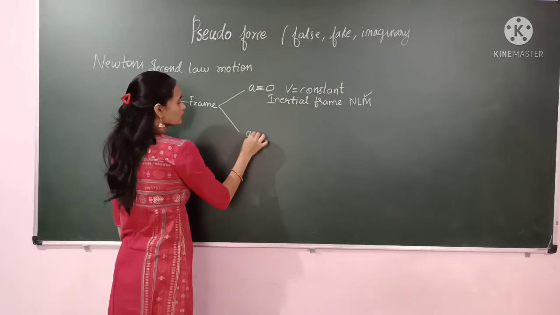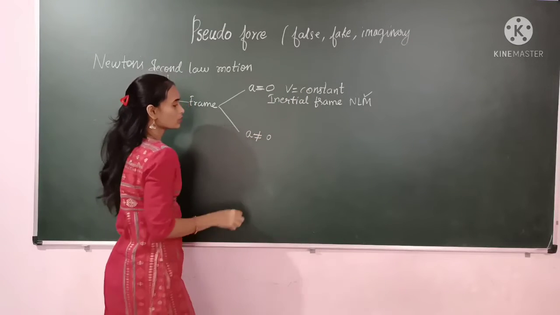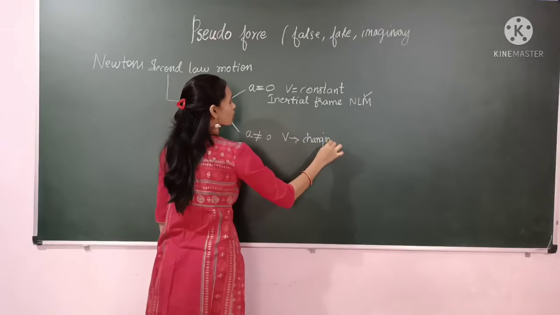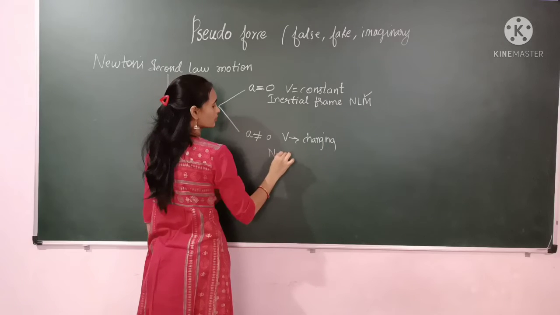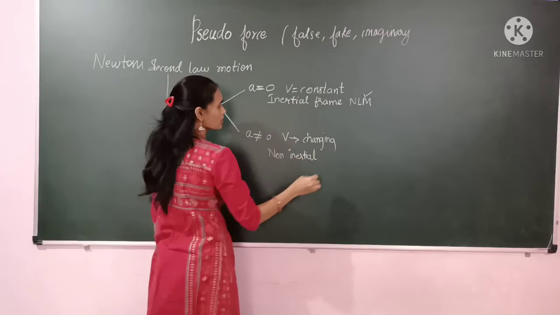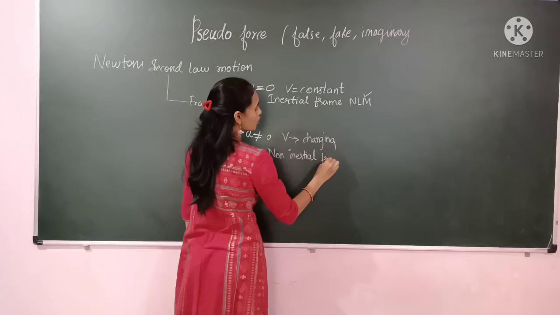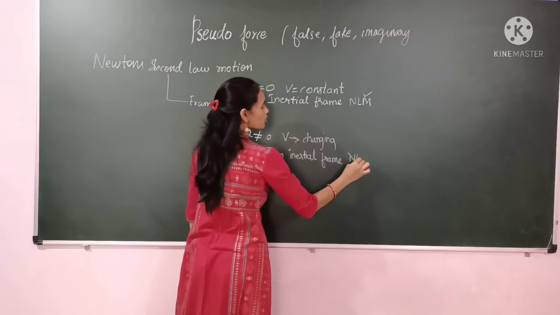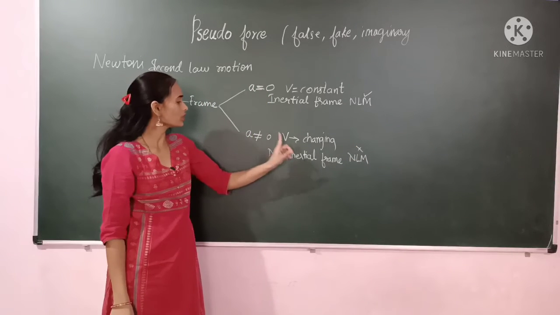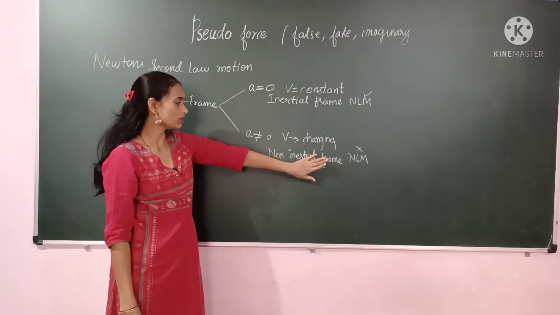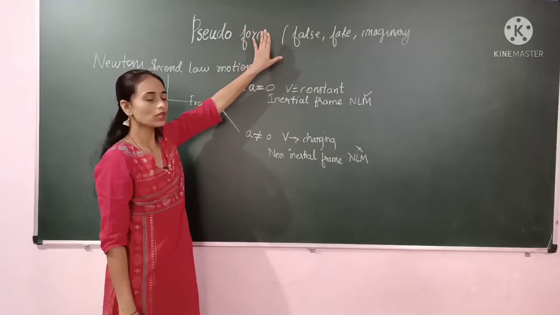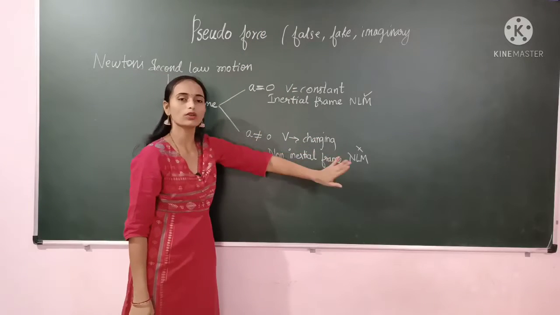But in another frame, the acceleration is not equal to 0 and velocity is changing. This kind of frame we will call the non-inertial frame. Now I will tell you in detail about the inertial and non-inertial frame. In this non-inertial frame, the Newton's laws of motion are not valid. Now we want to apply the Newton's laws of motion in this non-inertial frame also. In that condition what we have to do is use this pseudo force, we have to apply the pseudo force, then we can apply Newton's laws of motion in the non-inertial frame.